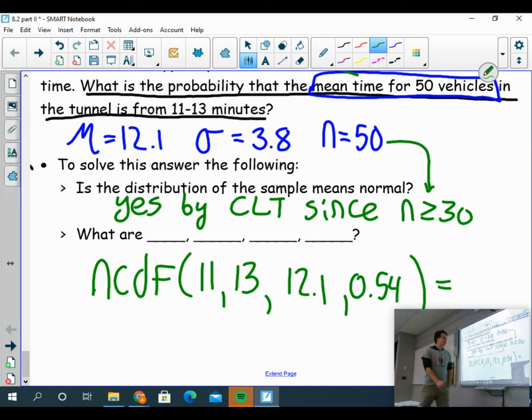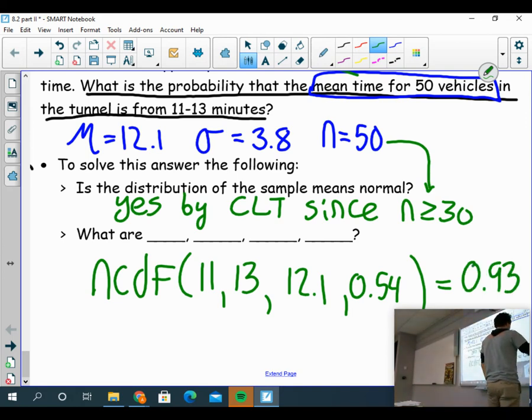Okay, so I've set up my normal CDF, I solve, and I get 0.93. In other words, there is a 93% chance that the average time it takes 50 cars to go through the tunnel is between 11 minutes and 13 minutes.